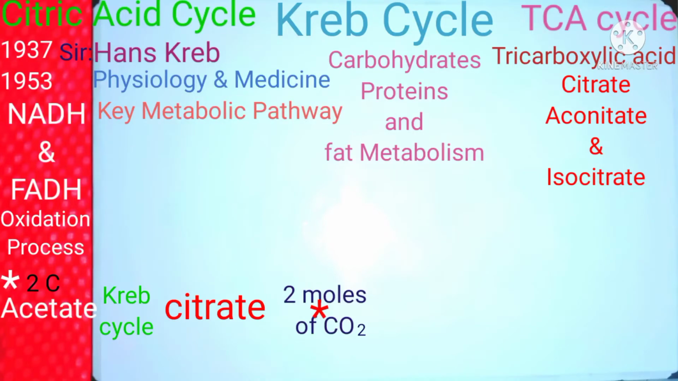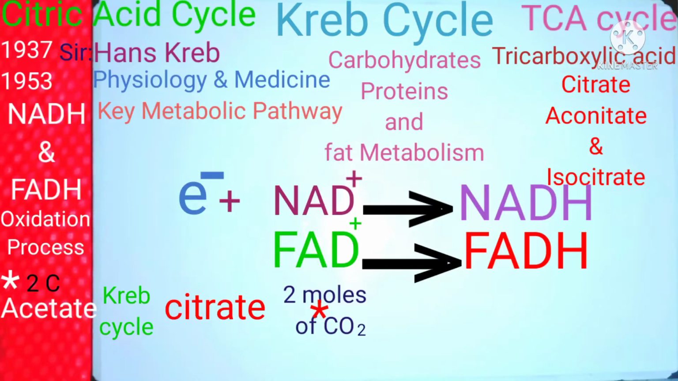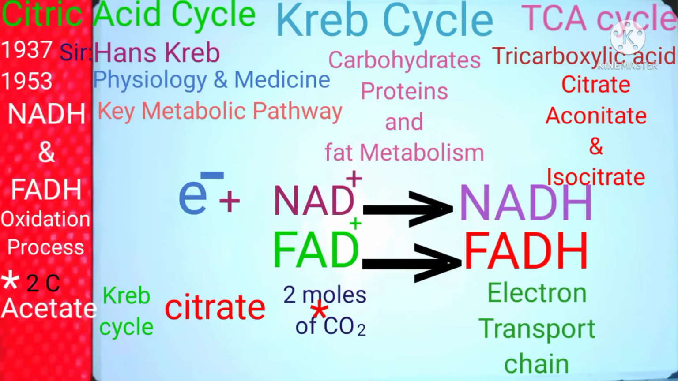As a result of different enzymes, electrons are taken up by NAD to make NADH and by FAD to make FADH. These electrons are then subsequently used during the electron transport chain, which we will discuss in our next video, to make ATP through ionic gradients.